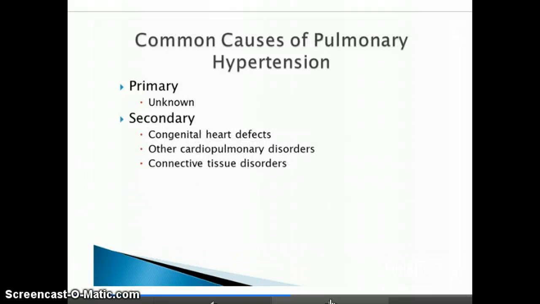The origin of primary pulmonary hypertension is unknown. However, it was discovered that the key mechanism involved in this disorder is a deficient release of vasodilator mediators from the pulmonary endothelium, with a resulting cascade of injury. The three elements that combine to cause the increased vascular resistance are vasoconstriction, remodeling of the walls of the pulmonary vessels, and thrombosis. Secondary pulmonary hypertension occurs when a primary disease causes a chronic increase in pulmonary artery pressures. Such diseases include congenital heart defects, other cardiopulmonary disorders, or connective tissue disorders.